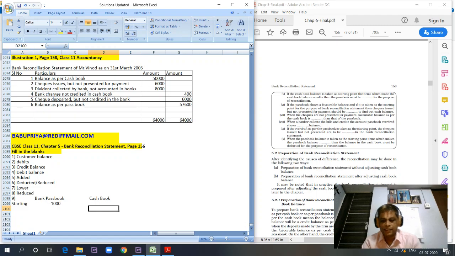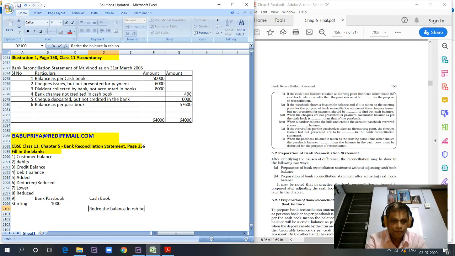Checks issued will reduce the balance in the cash book, right? So it means that, I'll not say cash book, the bank column of cash book.